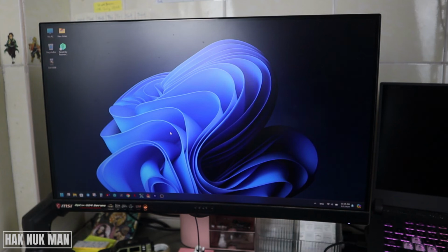And now that's it. That is all for today's video on how you can find the location of the MSI gaming monitor setting button and how to use it.